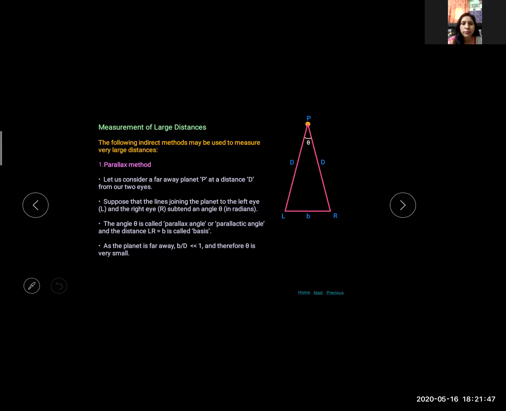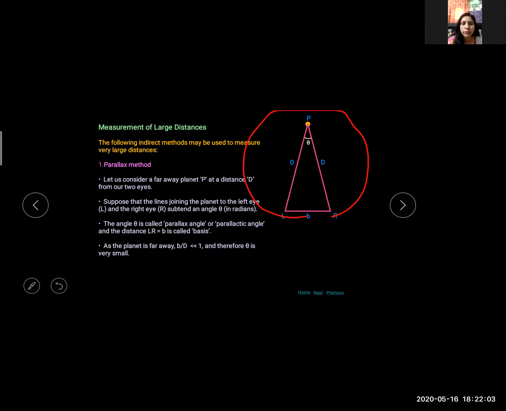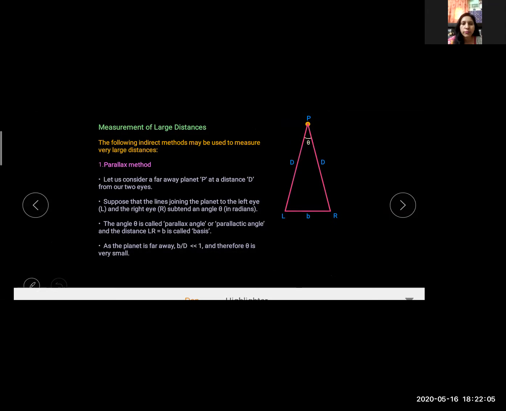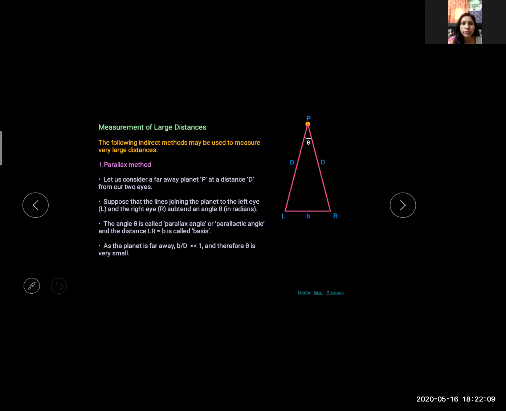So for this, draw a circle of radius D taking center P. So LR is called arc. Clear? LR is arc. So using this method, with the value of B and theta, we may calculate the distance of objects. We know that angle equals arc upon radius.